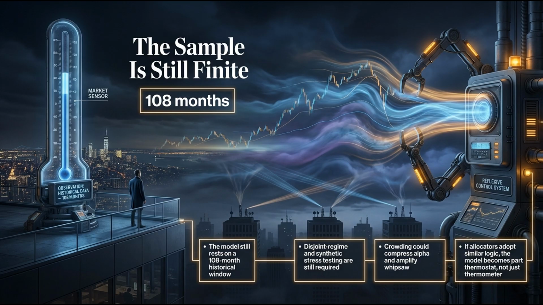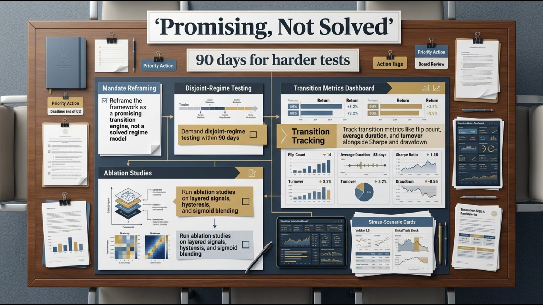The negative result of the V3 entropy experiment is highly significant. In fact, it is the absolute strongest piece of evidence that the V2 architecture is actually grounded in economic reality rather than being a pure optimization illusion. It shows restraint in the development process. In a poorly designed, overfitted development paradigm, adding a highly complex mathematical layer, like information entropy, almost always artificially improves the historical backtest. It does this because it provides the algorithm with an entirely new, vast dimension of parameters to manipulate and perfectly align with past events.